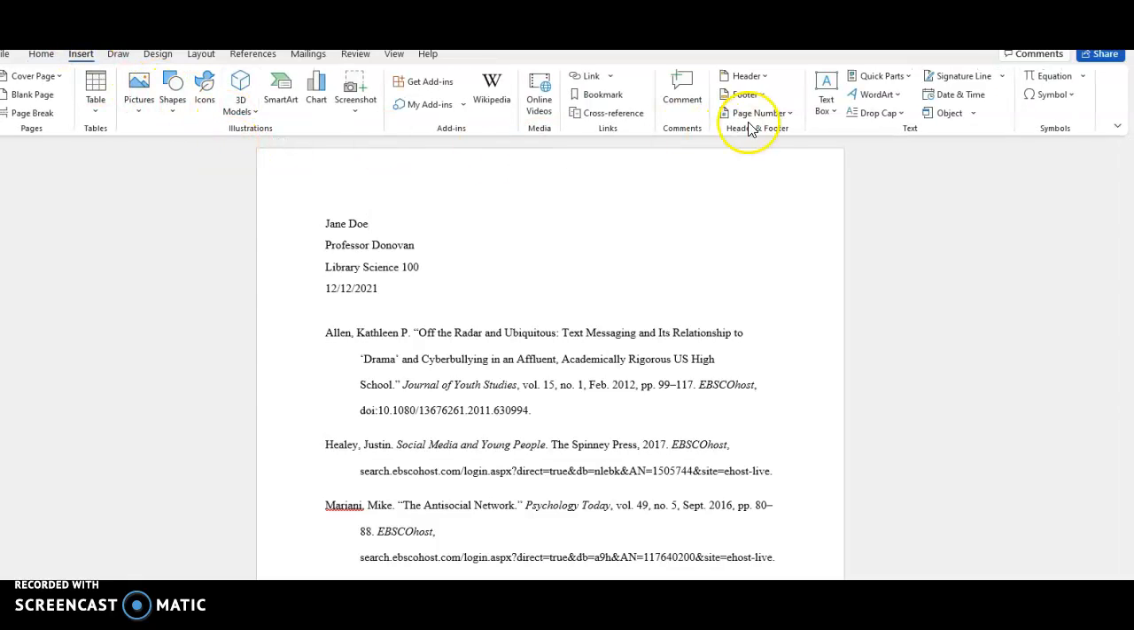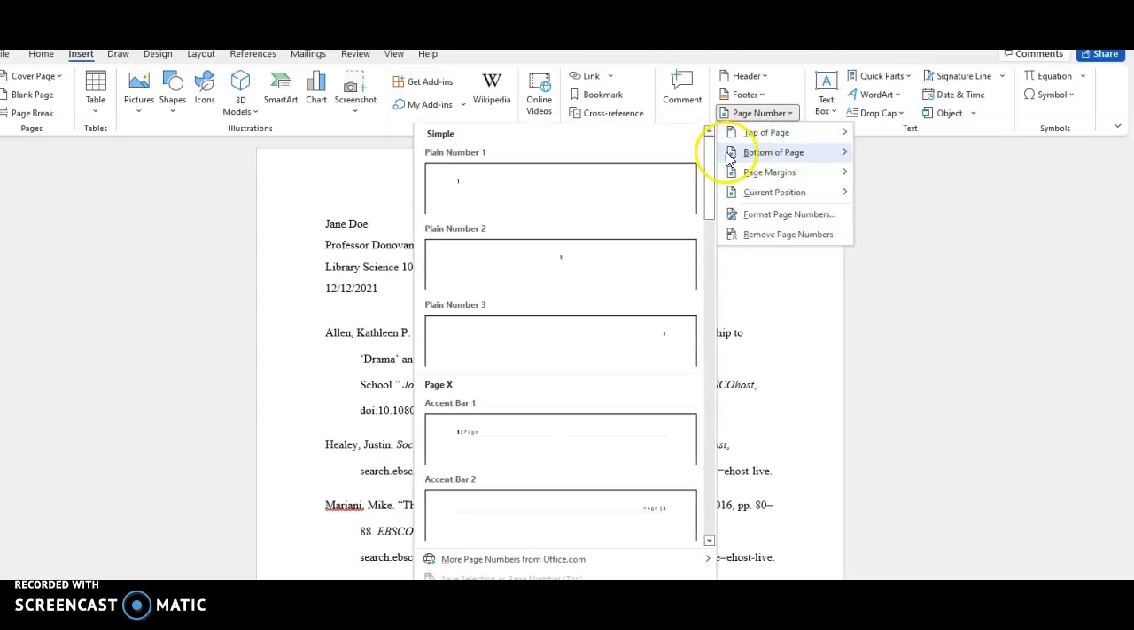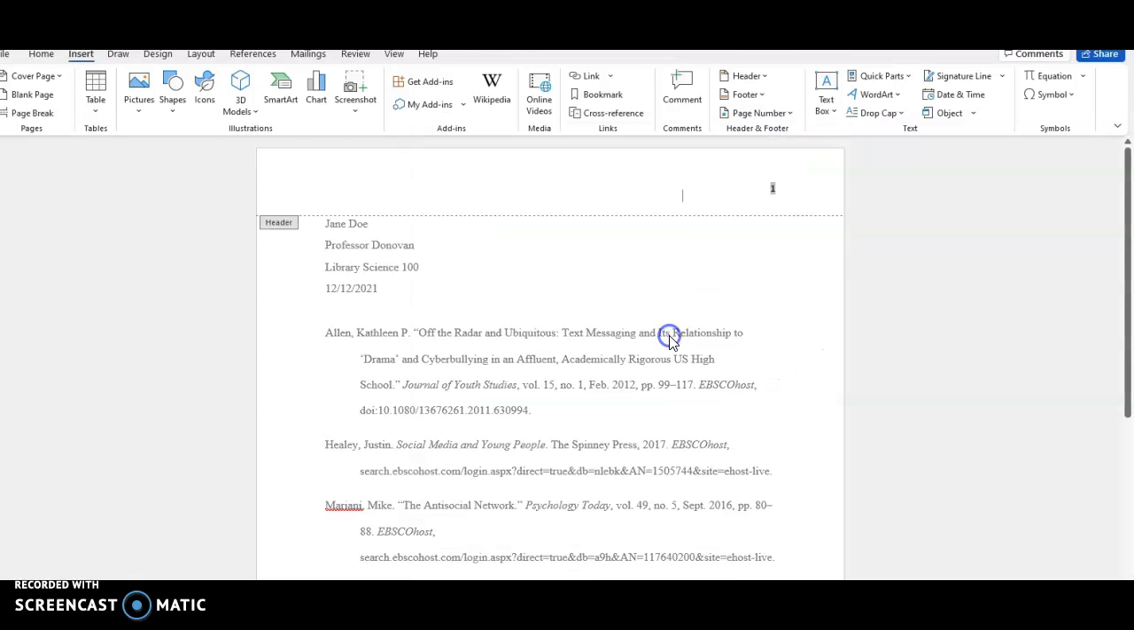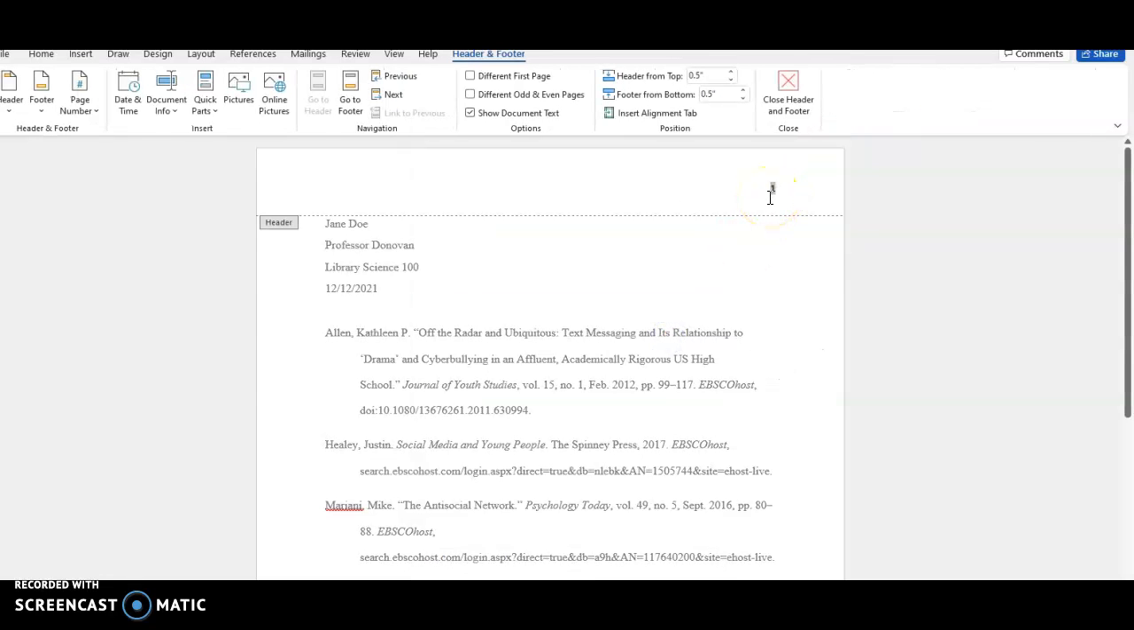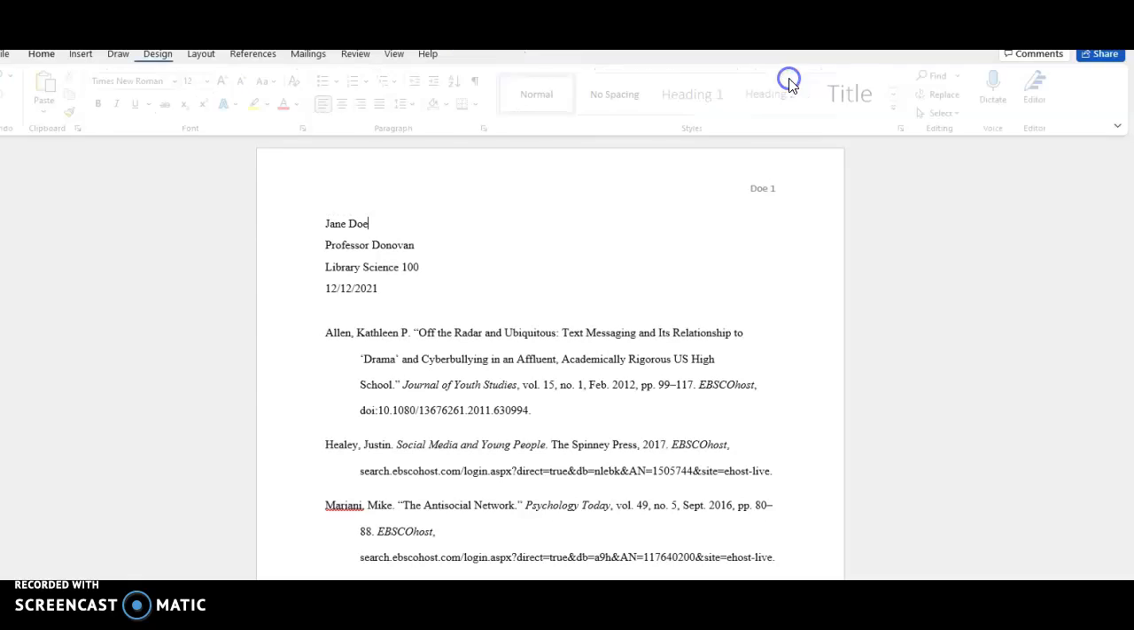I'm going to go over here where it says Page Number. I'm going to click where it says Top of Page, and I'm going to click the third one down that's the furthest to the right. I'm going to type my last name. I'm just going to use Jane Doe here. Click a space. And then I'm going to close it.